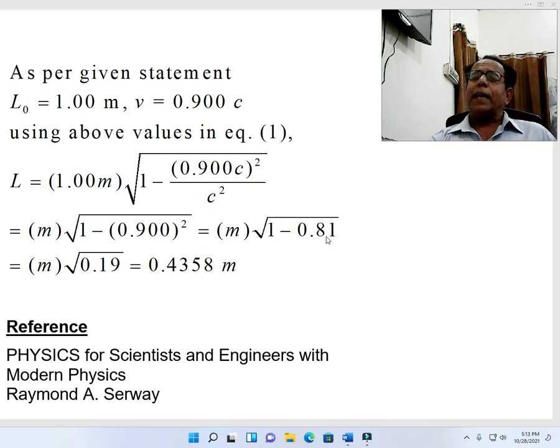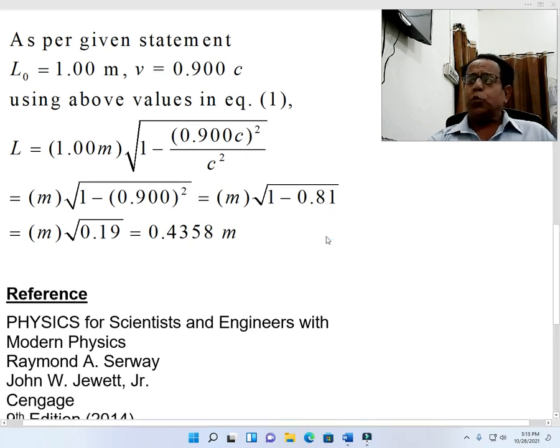This then becomes equal to m, because it is understood that m is 1 m. This becomes equal to m into under root 1 minus 0.900 whole square, because c square will be cancelled out with c square and we will be left with only 1 minus 0.900 whole square.